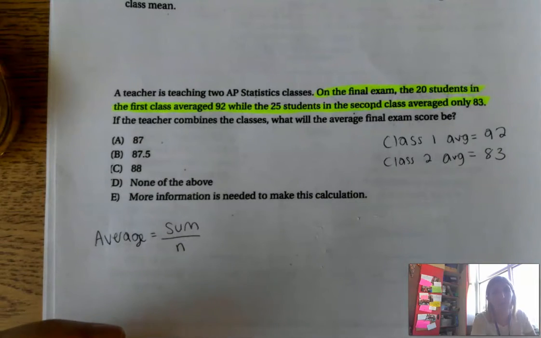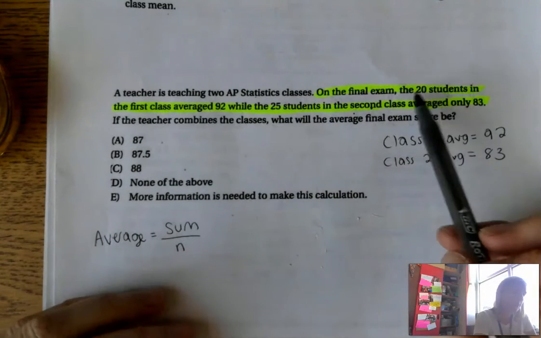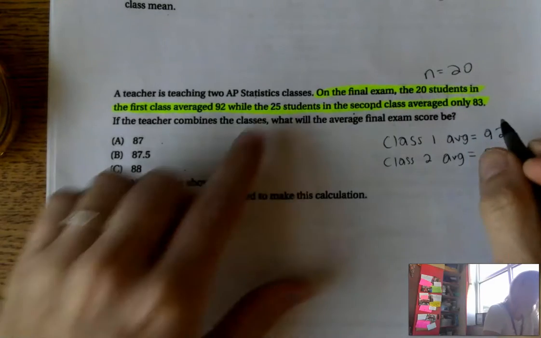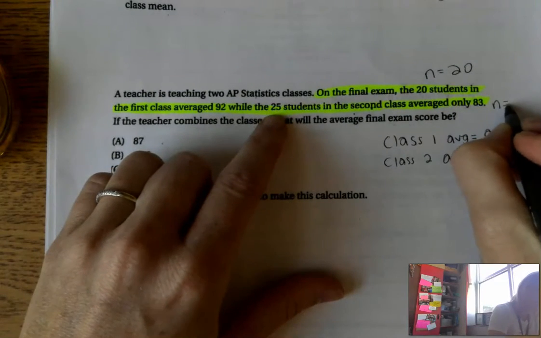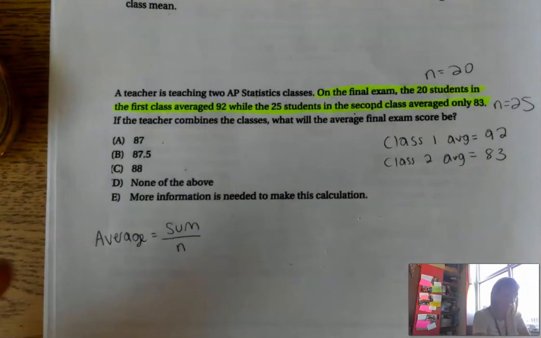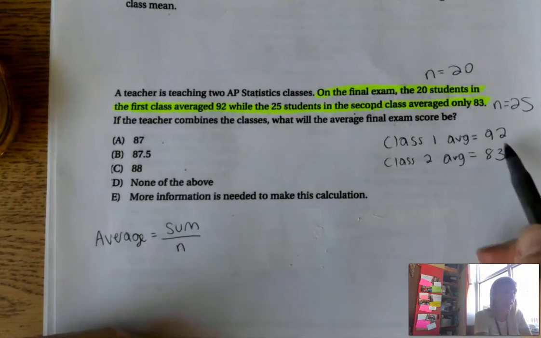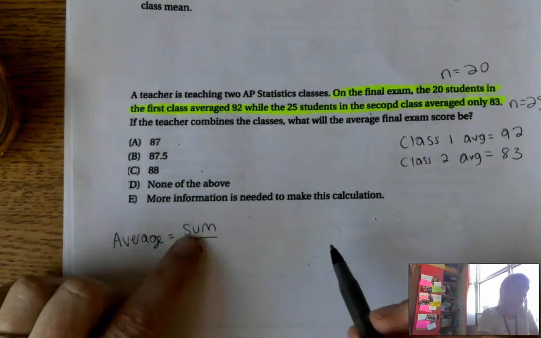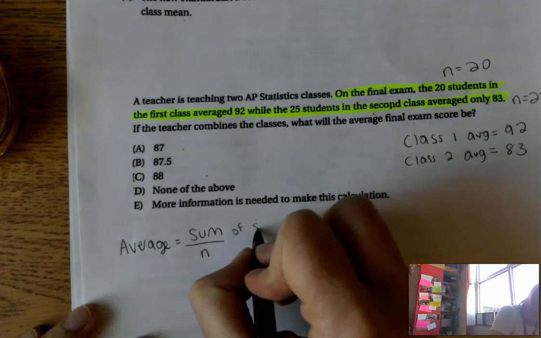They have different sample sizes, right? Look and see, in the first class, the N is 20. We have 20 students. And in the second class, I have 25 students. So I can't just add them together. That won't work. I cannot add these averages together. I'm going to have to back into the sum of the scores.